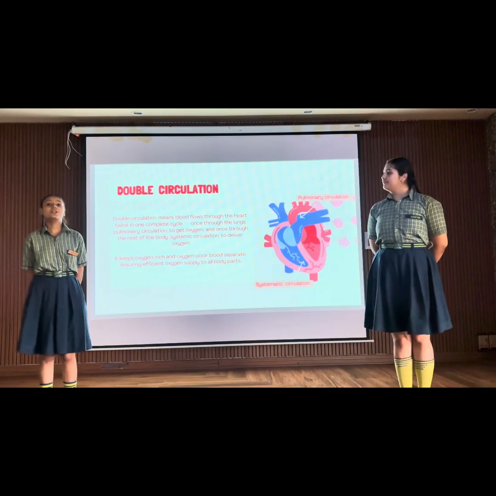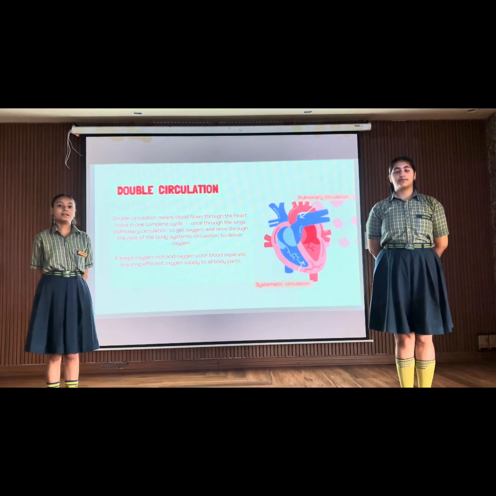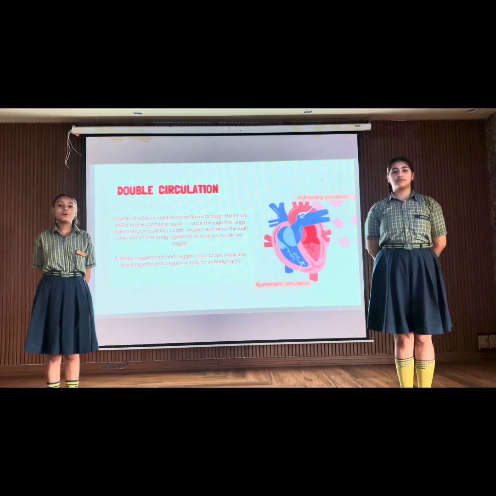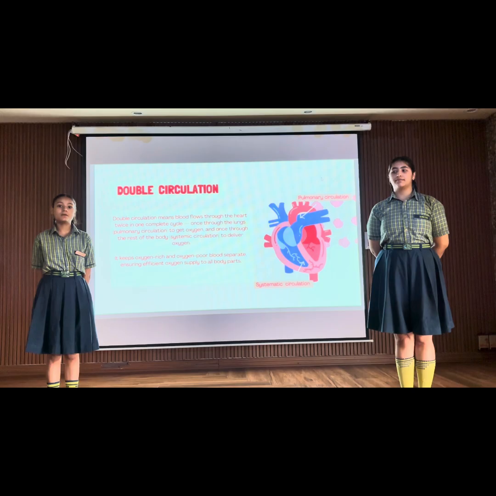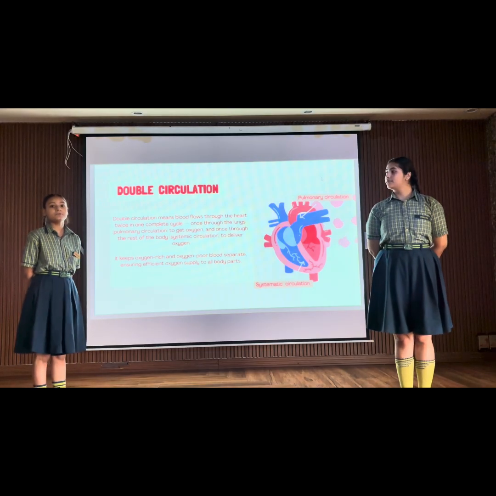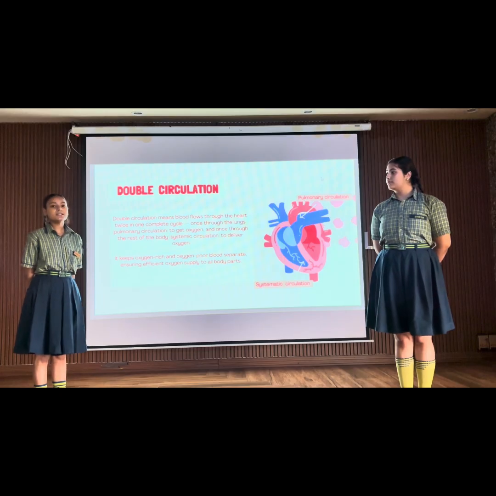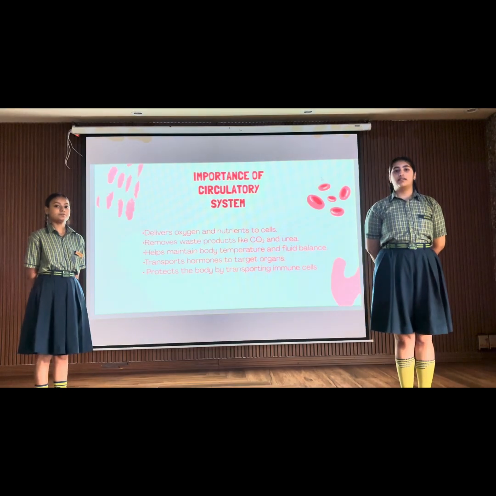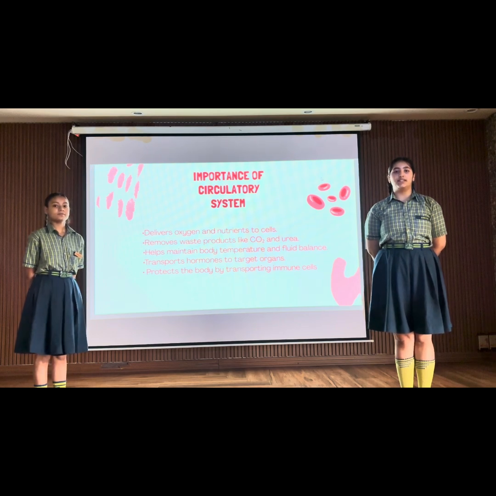Now, double circulation. The circulation of blood through the heart happens twice, and this is known as double circulation. The circulation of blood between the body organs and the heart, except the lungs, is known as systemic circulation, whereas the circulation between the lungs and heart is known as pulmonary circulation. Now, I would like to conclude by saying a healthy circulatory system leads to a healthy life.